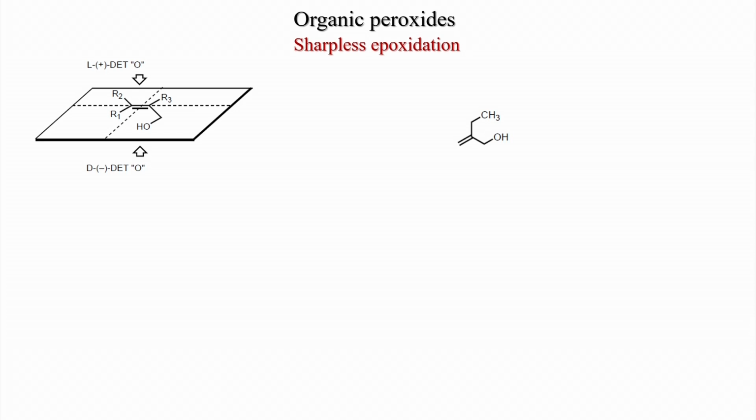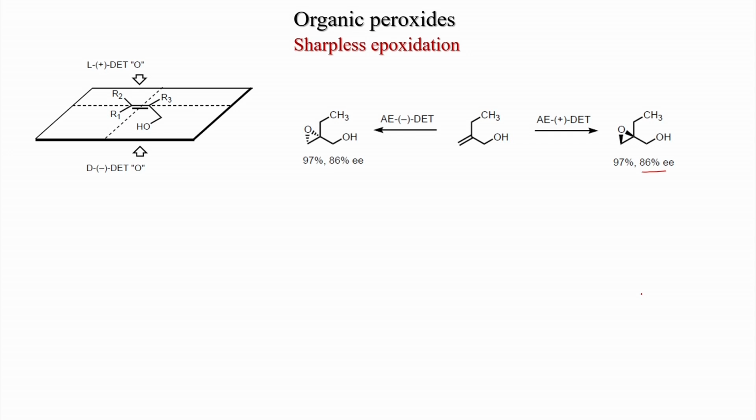And if we draw like this compound, so if you see this compound, what happens? This is down carbon, if we draw like this, and this is left side. So, the plus will attack from the top face. So, plus will give the epoxide from the top face, it gives 86% EE, and minus tartrate gives reaction from the down face. As you can see here, the down epoxide is forming and it is giving 86% EE. This epoxide can be written like this also, there is no harm.